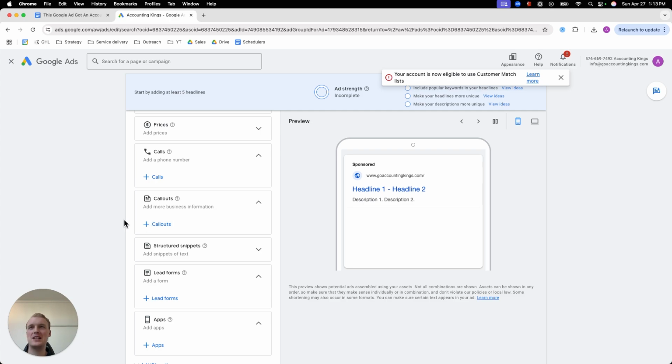Of course you want to add as many real estate things as possible. Call outs are important, and it's kind of similar as with the headlines. In the call outs, you just want to put in something where you say, schedule your free consultation now. You want to talk about your USPs, your benefits, or the pain points. And then structure snippets. This is just mainly the services. So in the structure snippets, we just mainly talk about the services we offer. This is also, again, not too complicated.